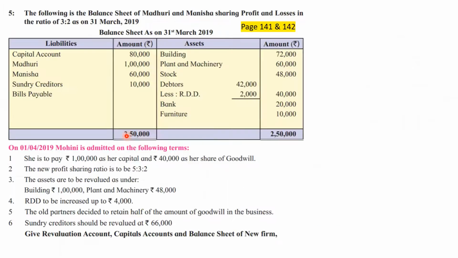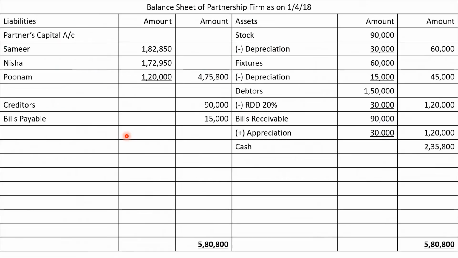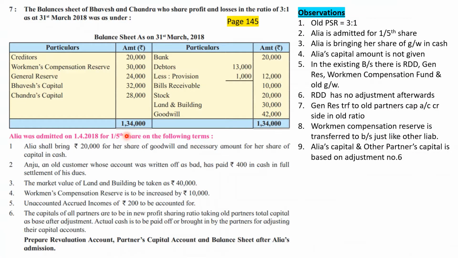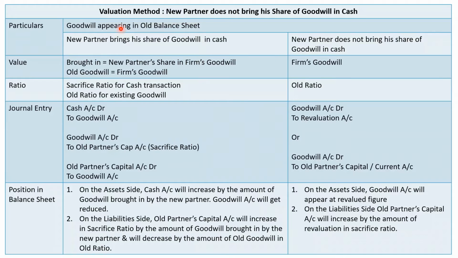In our current problem which we are solving, nothing is mentioned about old goodwill, and since nothing is mentioned about old goodwill, it will have to be solved according to the technique of goodwill, and the technique of goodwill says that in such a case old goodwill should be written off to old partners capital account in their old profit sharing ratio.